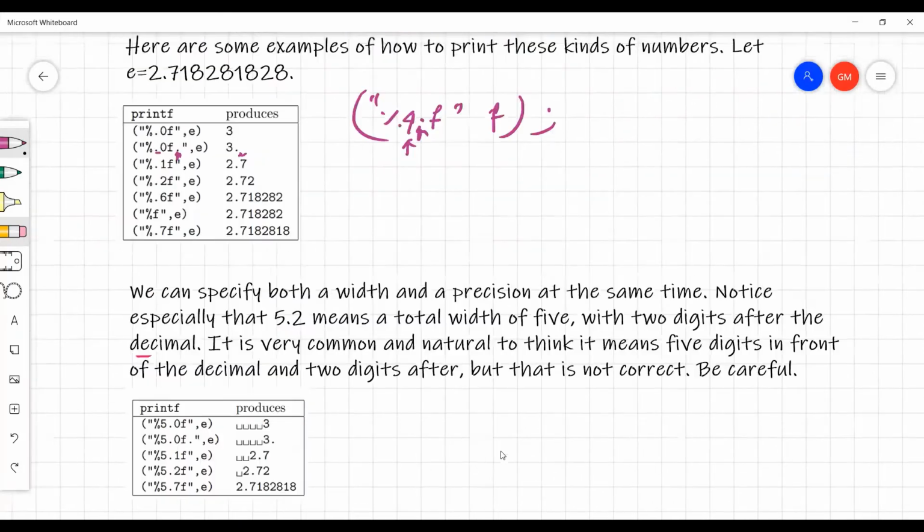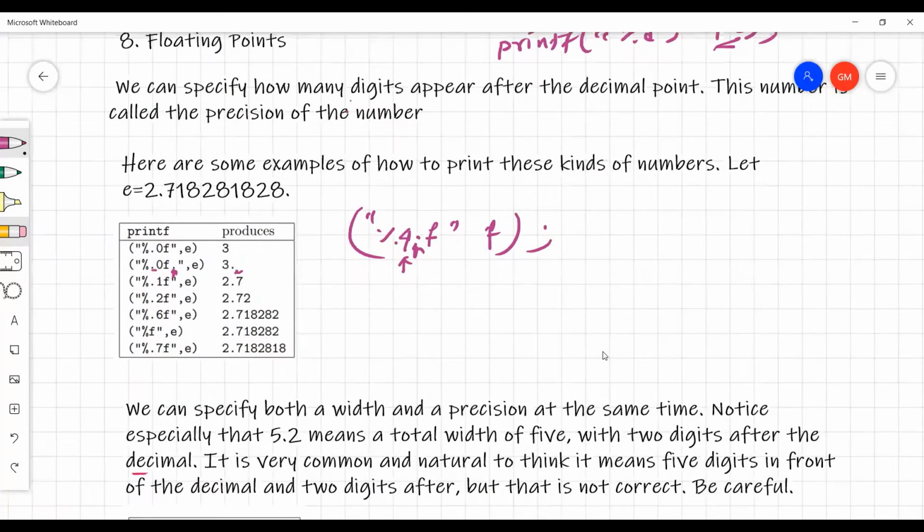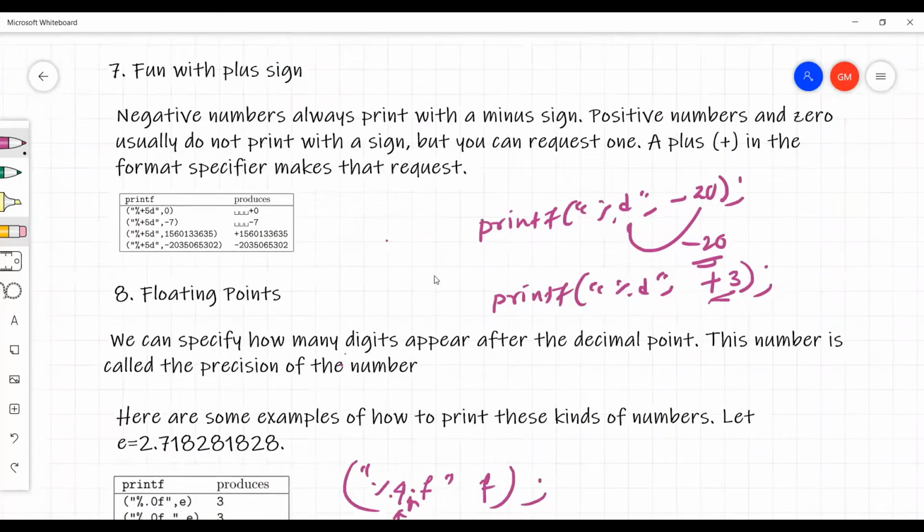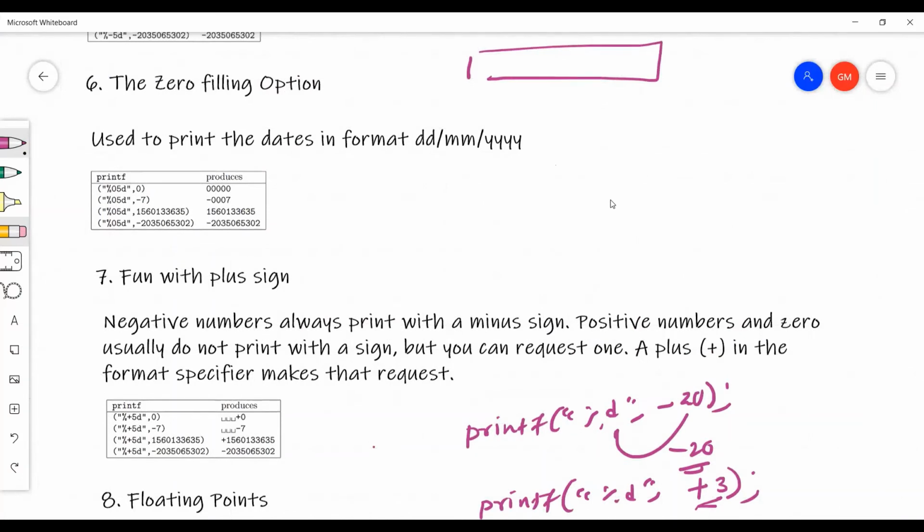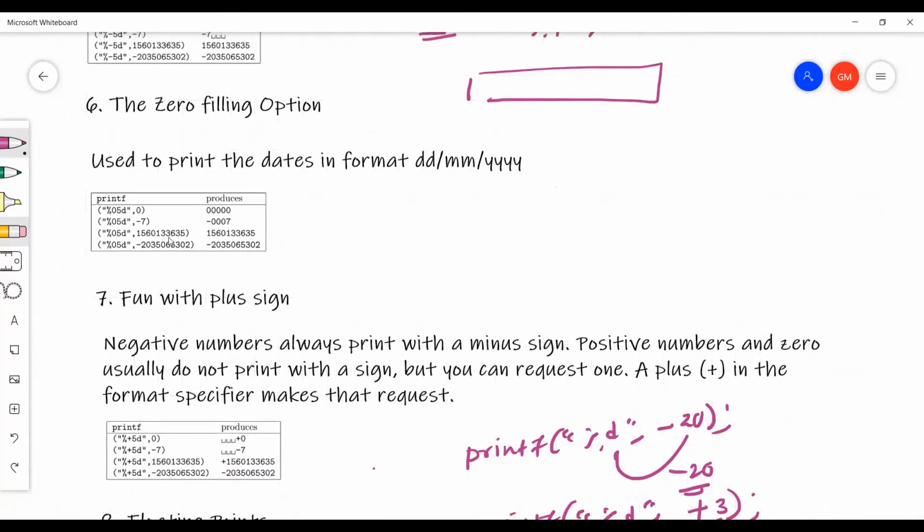Okay, we have done. Yes, one more example is left. Suppose zero filling. What is this concept of zero filling? Earlier we were printing using only 5 as width.